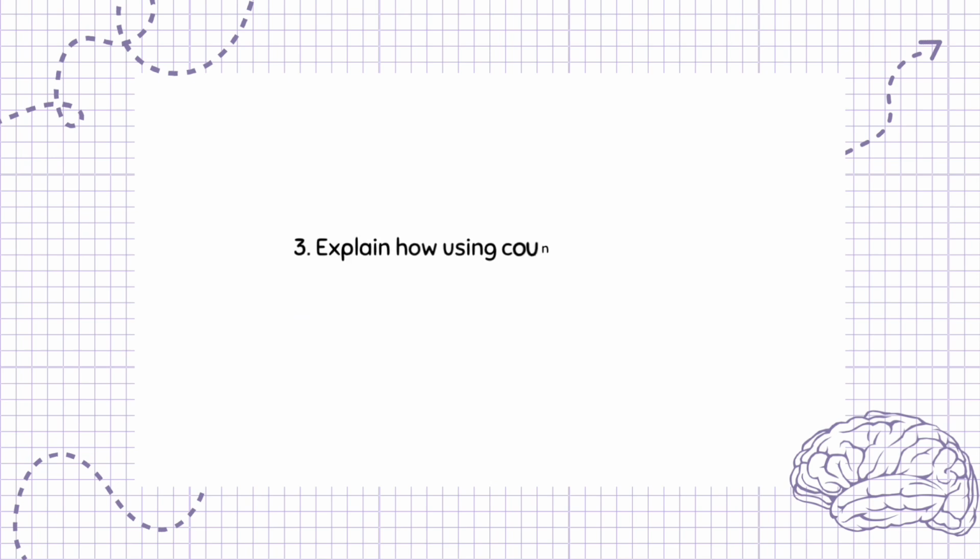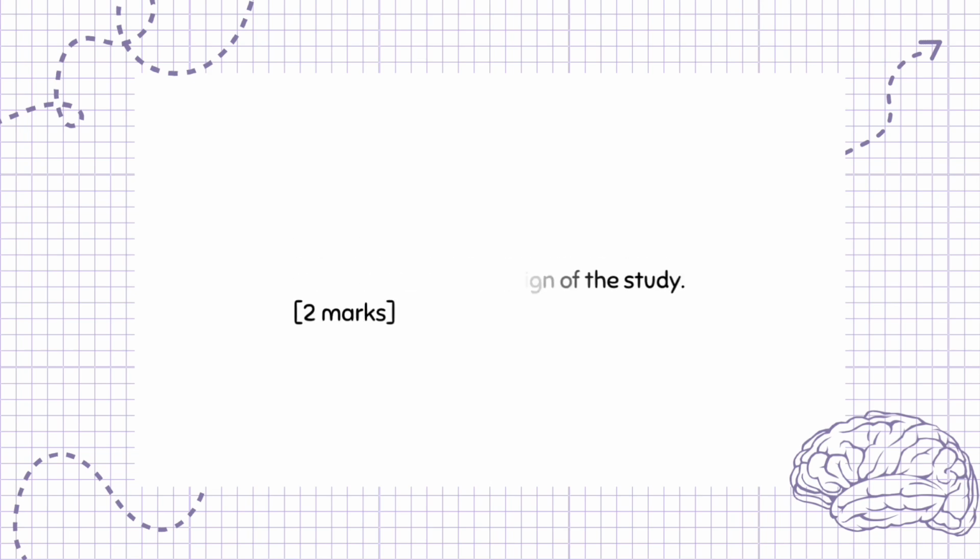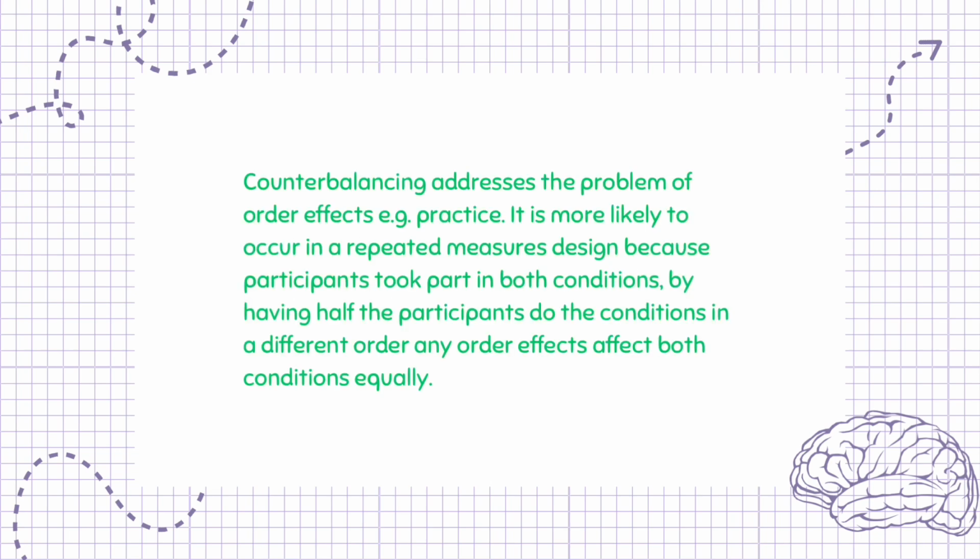Question 3. Explain how using counterbalancing might improve the design of the study. 2 marks. Counterbalancing addresses the problem of order effects, e.g. practice. It is more likely to occur in a repeated measures design because participants took part in both conditions. By having half the participants do the conditions in a different order, any order effects affect both conditions equally.